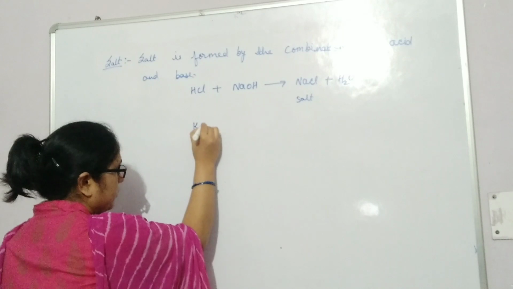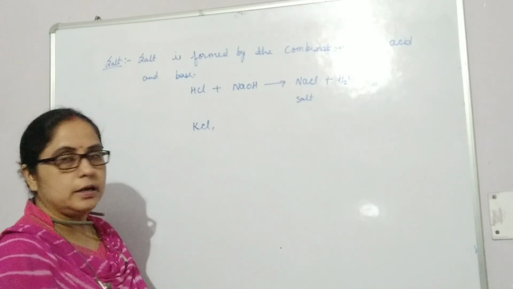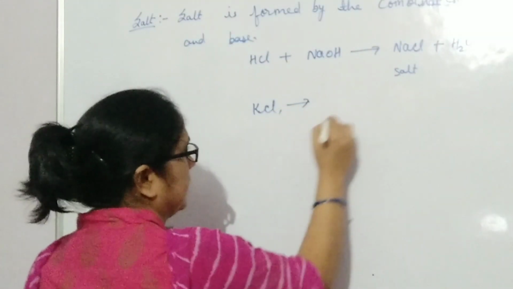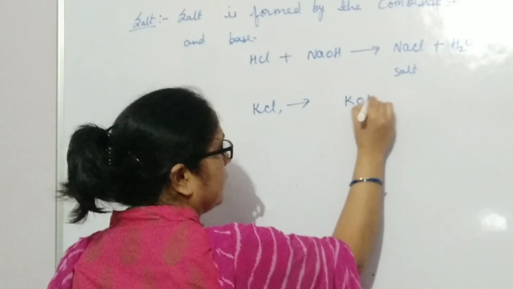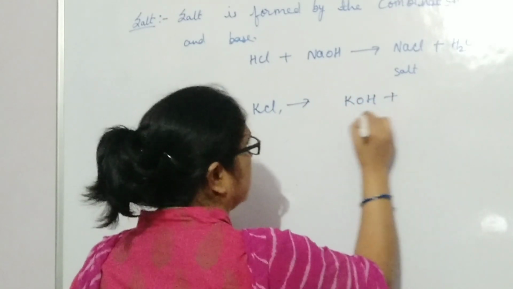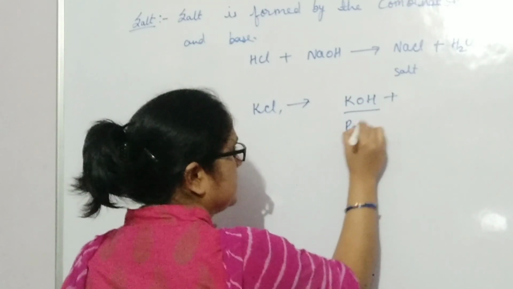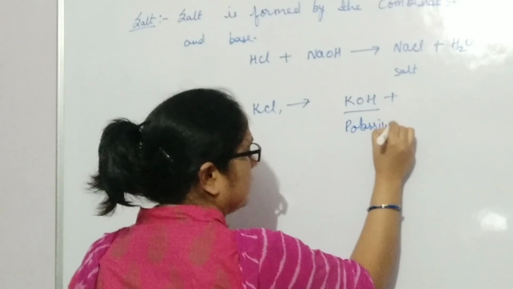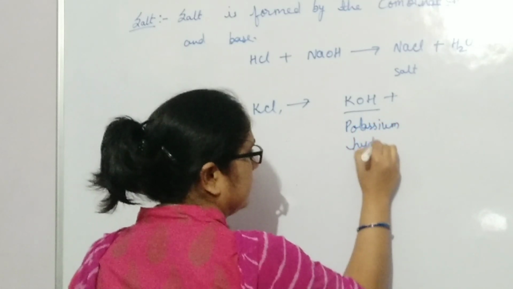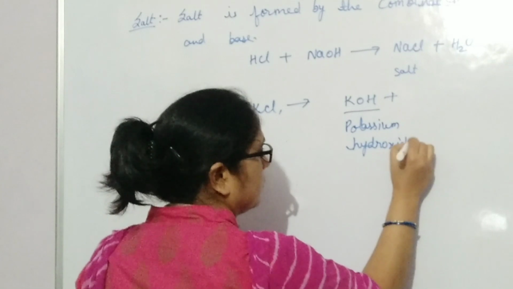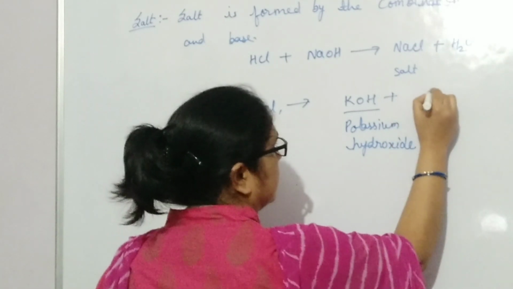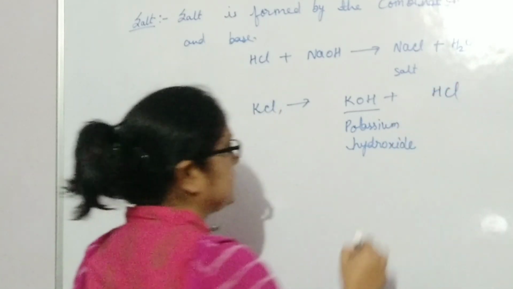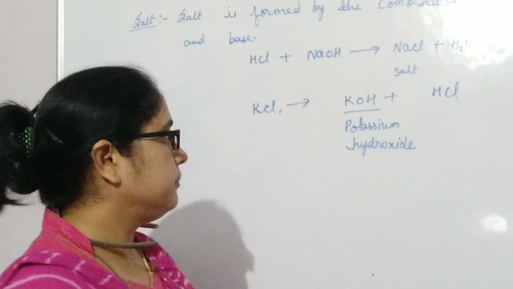KCl, this is also a salt which is formed by the combination of KOH, potassium hydroxide, combined with HCl, hydrochloric acid.